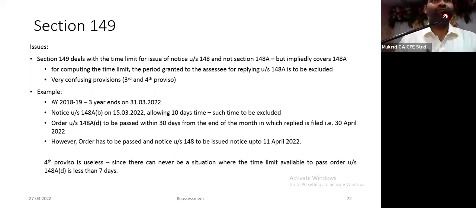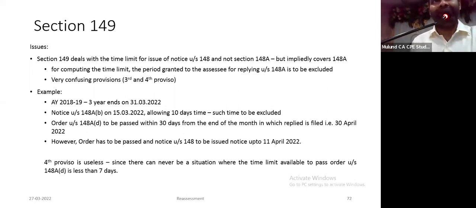For today, if I argue 31st March is the last day, now you will have to compute in each and every case कि इसने मेरे को कितना time दिया reply file करने. That period has to be added, and within that period he has to issue notice under 148. This will not apply in a search case where 148A is not applicable. There the last day is 31st of March. So this is an exclusion period. यहाँ पे भी काफी time mistake हो सकता है.